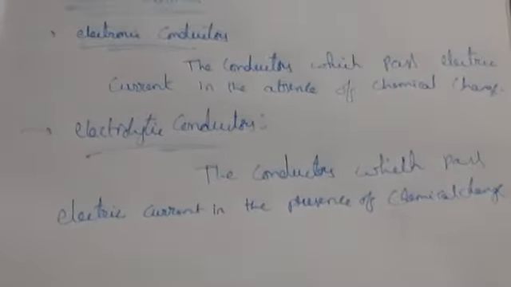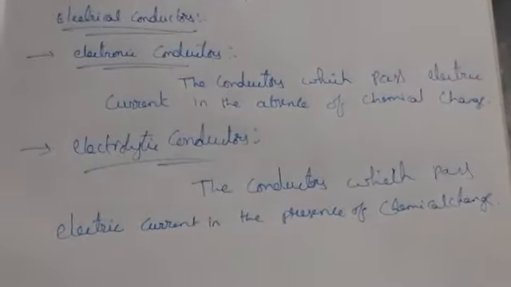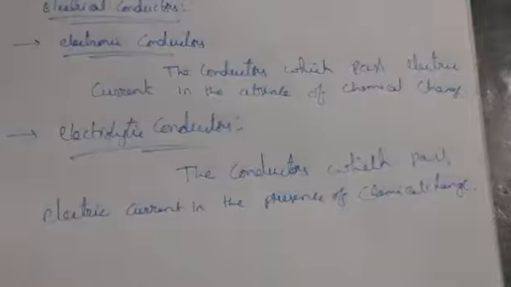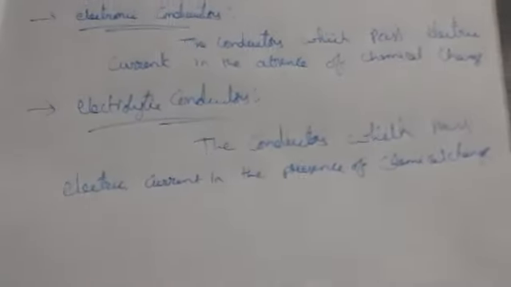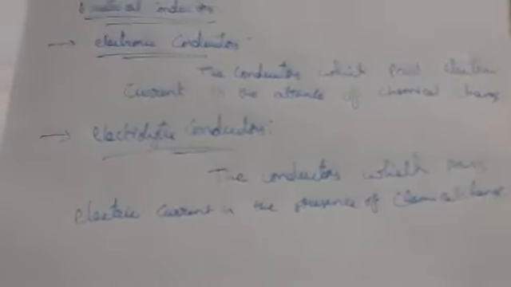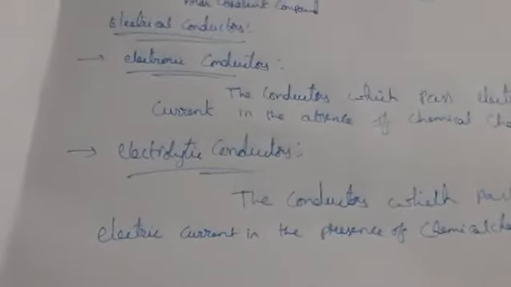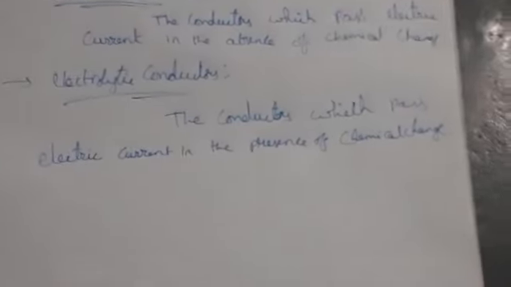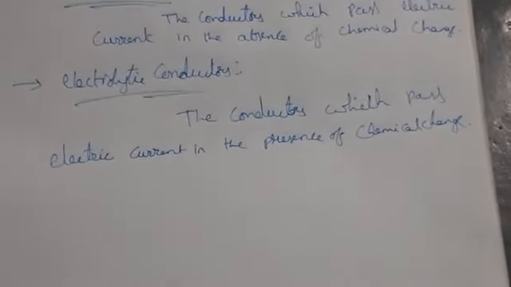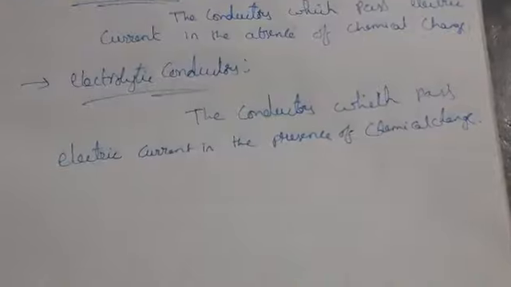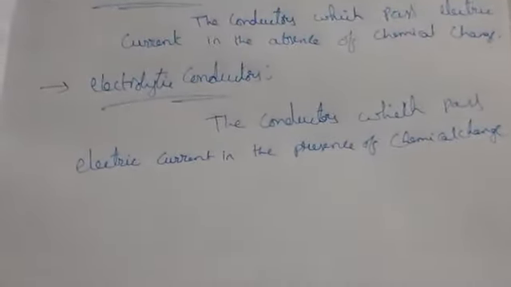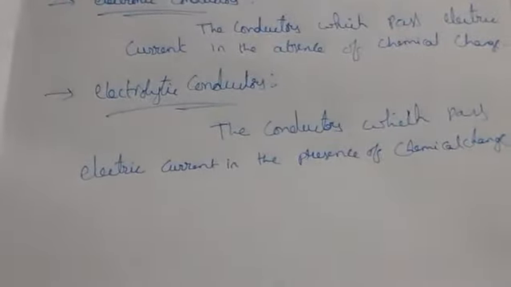That one we call electrolytic conductors. This produces a chemical change. For example, I have taken water. When you apply current, it passes the current, and whenever it is passing current, there will be some chemical change in that reaction. The water molecules react with the electricity. That one we call electrolytic conductors.